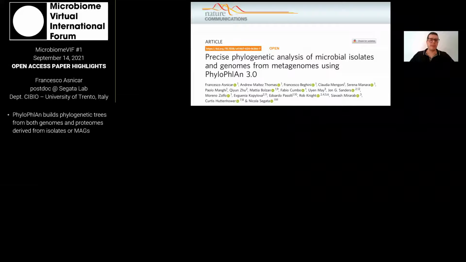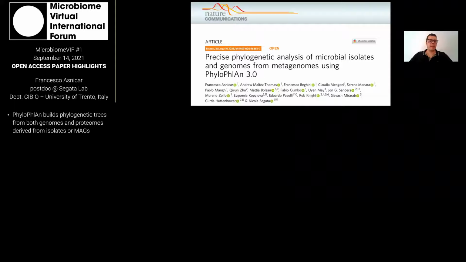In the past couple of years, we saw an exponential increase of genomes reconstructed from metagenomes that are made publicly available, and for which basically there are no other information than their genomic sequences. So how can we study and characterize them? With phylogenetic analysis, for instance, we can put into phylogenetic context both isolate genomes and genomes with partial genomic information like MAGs. And for this, we developed PhyloPhlAn.